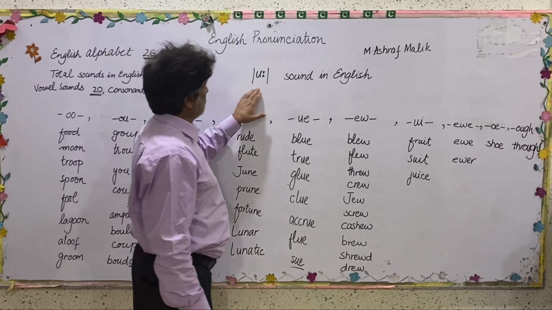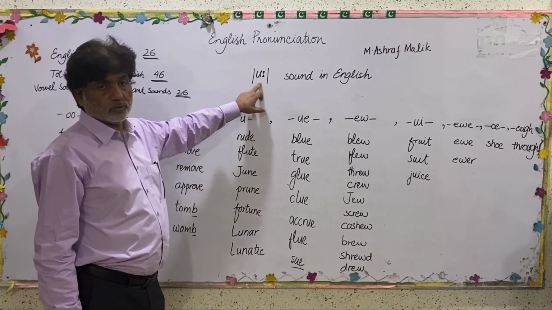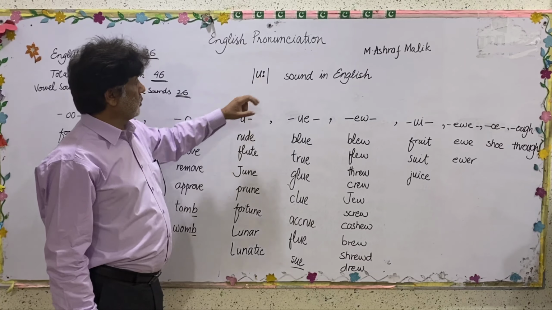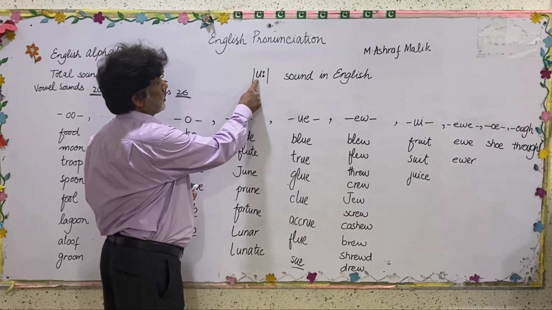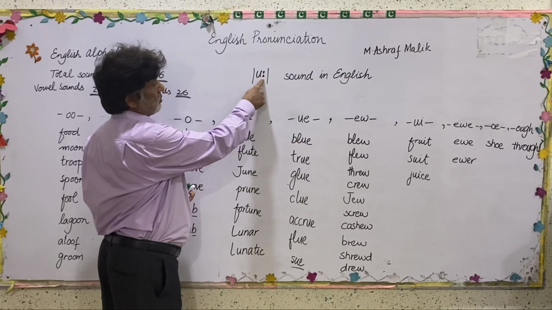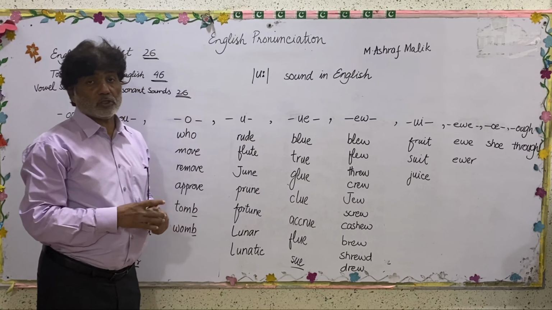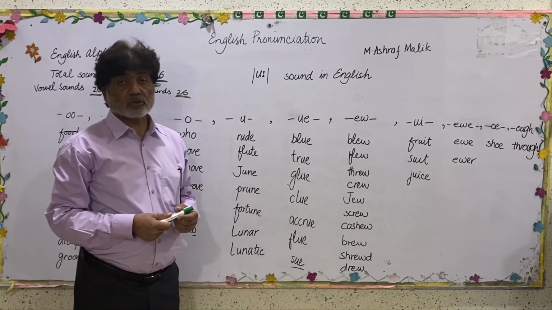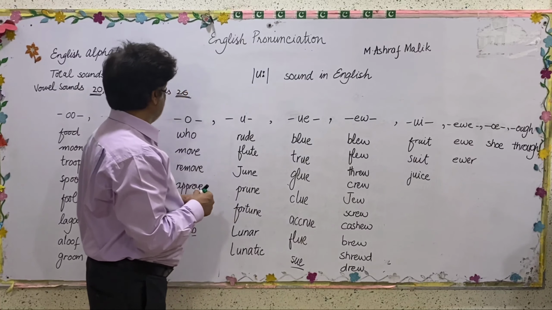Now, the sound we are going to talk about is the oo sound. You see the phonetic symbol for the oo sound. Here you put a U and you can see two small dots. Wherever you have two small dots, it means that it is a longer sound. It is a longer vowel sound.